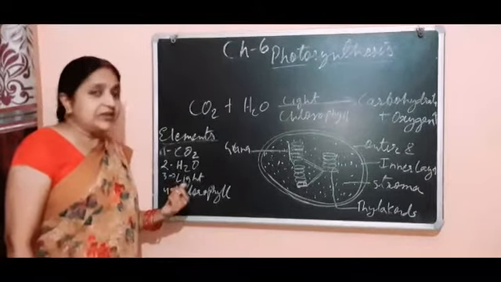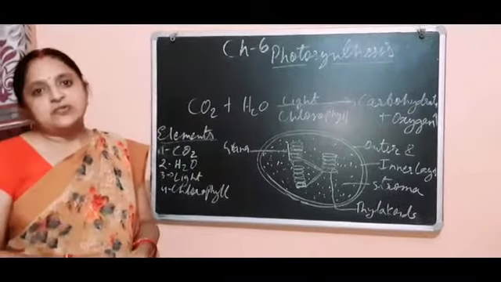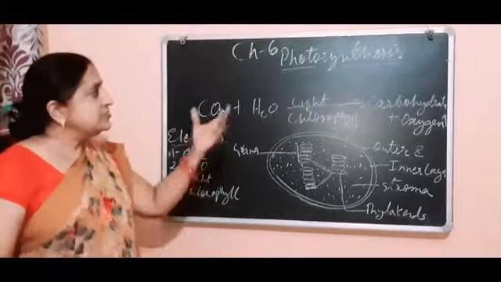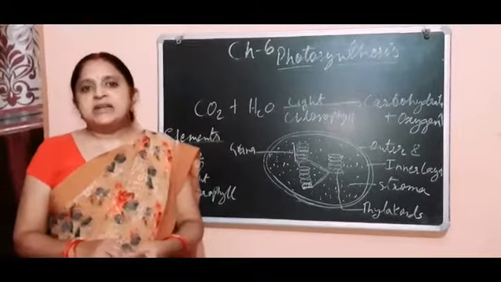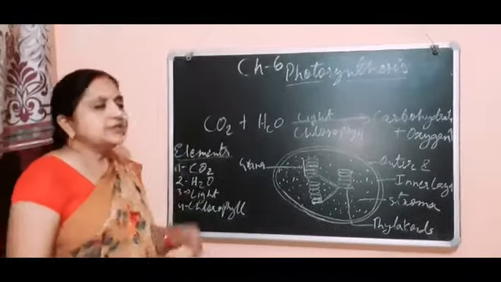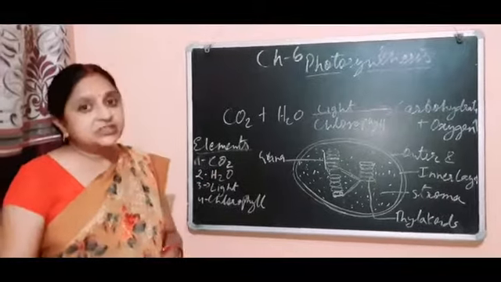It is solar light, sunlight, so the photosynthesis process always occurs in the presence of light, means in daytime. It does not occur in the absence of light or in night time. It always occurs in the presence of light, so it is called photosynthesis.